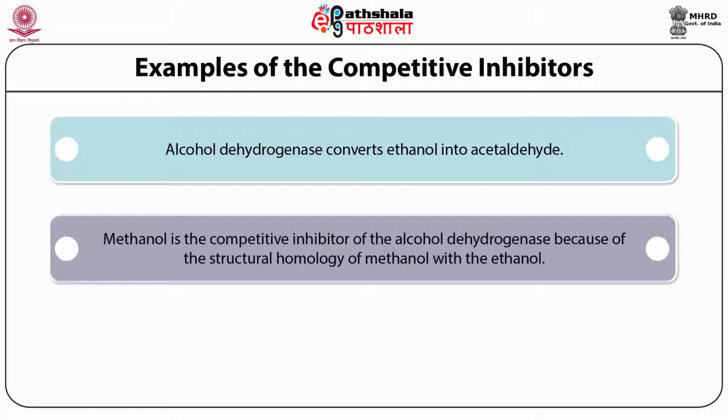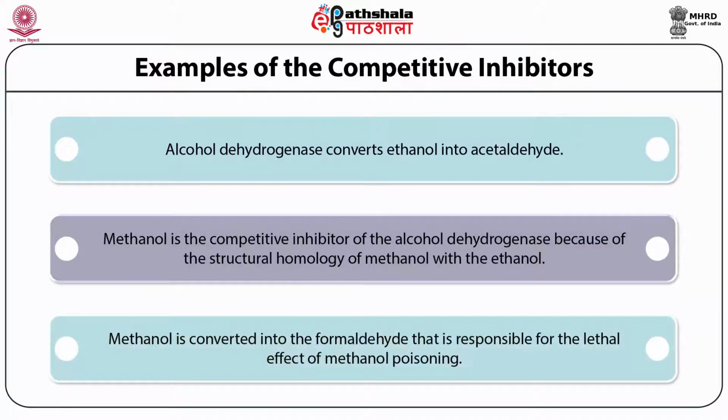But the interesting thing in this particular example is that normally a competitive inhibitor is not converted into the product, but methanol is also converted into the product by alcohol dehydrogenase, and the product is formaldehyde. If you remember, formaldehyde and formic acid are fixatives. Therefore, if a person is taking ethanol that is contaminated with methanol, that methanol is